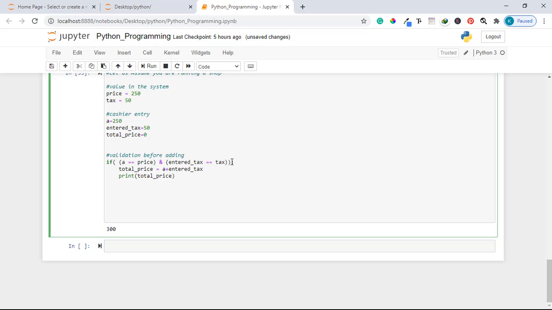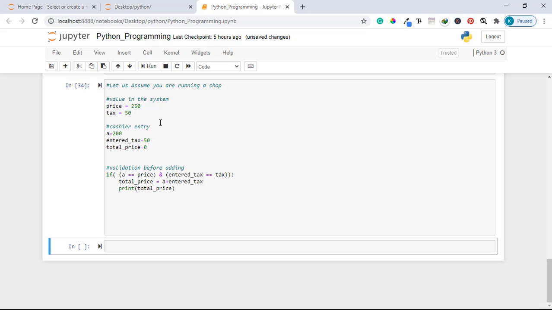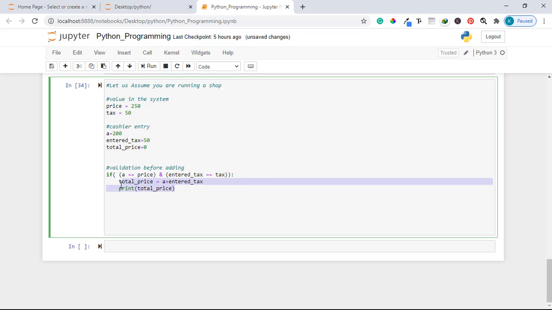And so these statements inside here evaluate to true, and hence this code is executed. What about if the cashier tries to enter something like 200? What will happen? Let us run the code. You'll find that nothing is printed because our code right here is not being executed.